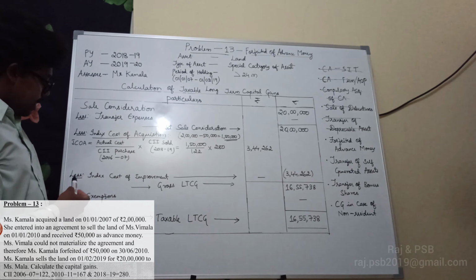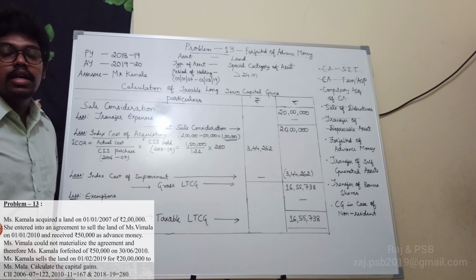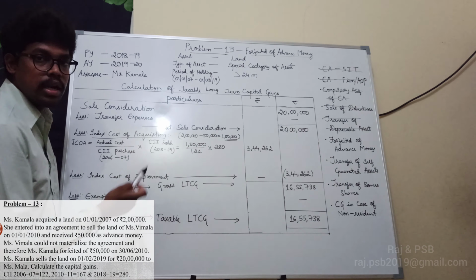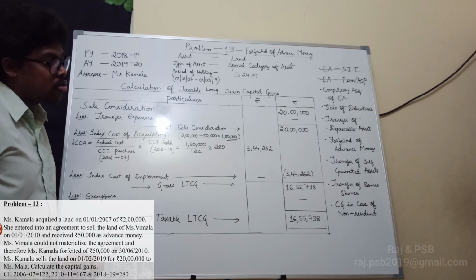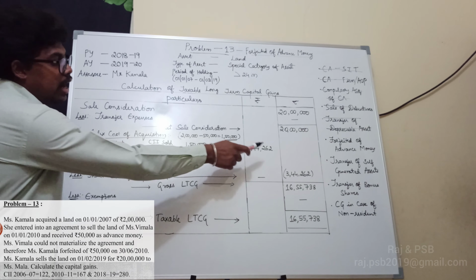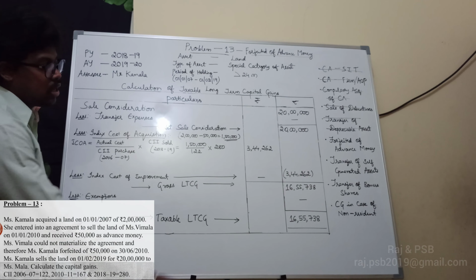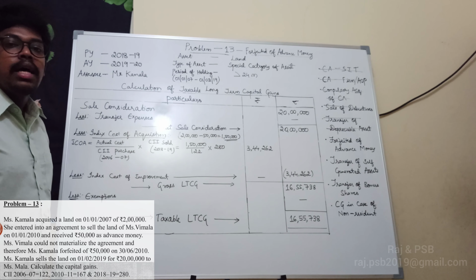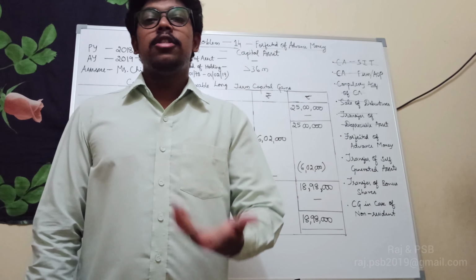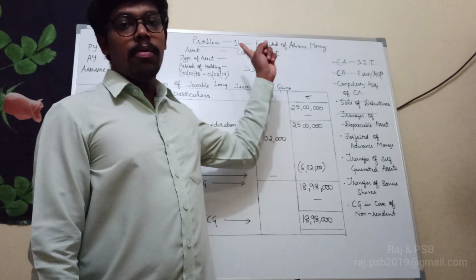3,44,262, and less index cost of improvement. There is no index cost of improvement given in this sum, so it is nil. So balance will be carried forward, that is 3,44,262 shown in the brackets, and if we deduct that from 20 lakhs, the balance will be 16,55,738. It is said that it is a gross long-term capital gain. So there is no exemption. Again the taxable long-term capital gain will be 16,55,738.